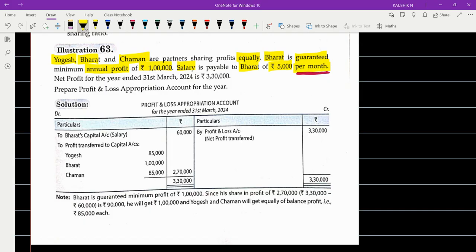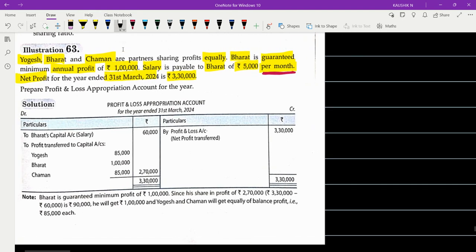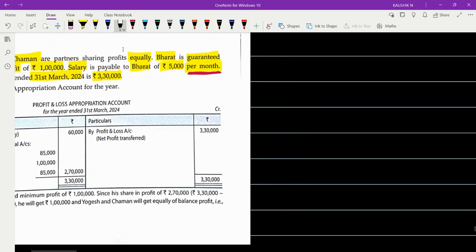Very good. Okay, so we have to be very specific and be careful. Okay, right. They have given us further information. Net profit for the year ended 31st of March 24 is rupees 3 lakh 30,000. Okay, so you know very well there are three partners: Yogesh, Bharat, Chaman.